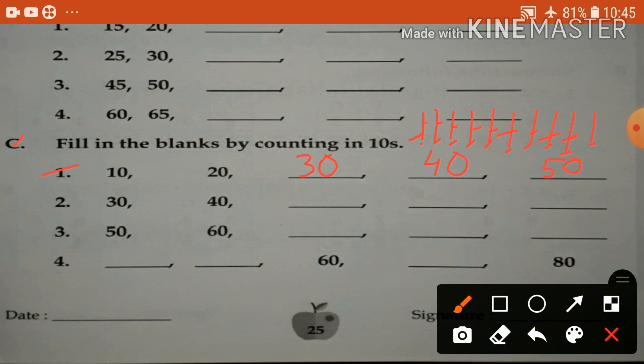You practice 10, 20, 30, 40, 50, 60, 70, 80, 90, 100. Okay. So 10, 20 counting in tens. 10 step. So 30, 40, you write here 50, 60, 70. It's very easy. Okay. Number 3, 50, 60, write here 70, 80, 90. Okay. Number 4.